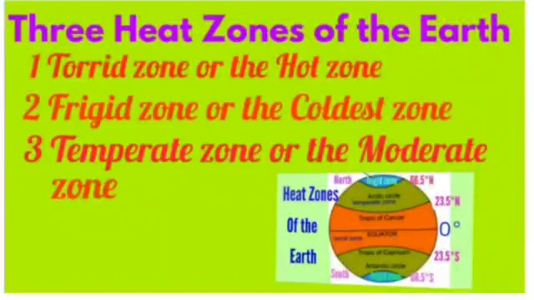So, children, today we have revised the three heat zones of the earth. First is the torrid zone, that is called the hottest zone also. Second is the frigid zone or the coldest zone, and third is the temperate zone or the moderate zone.